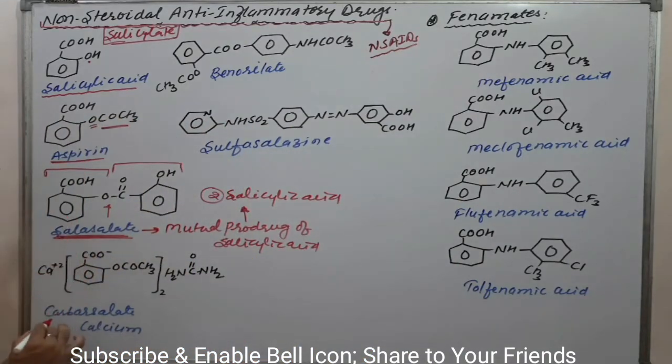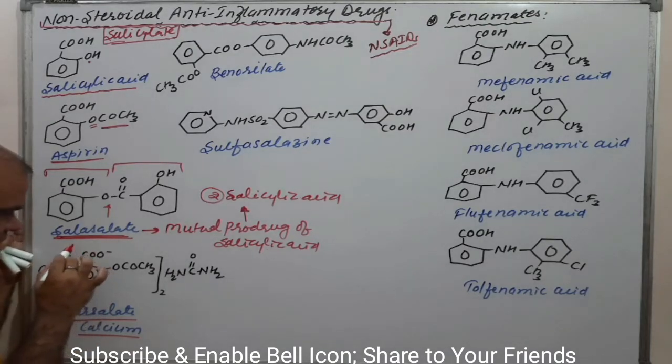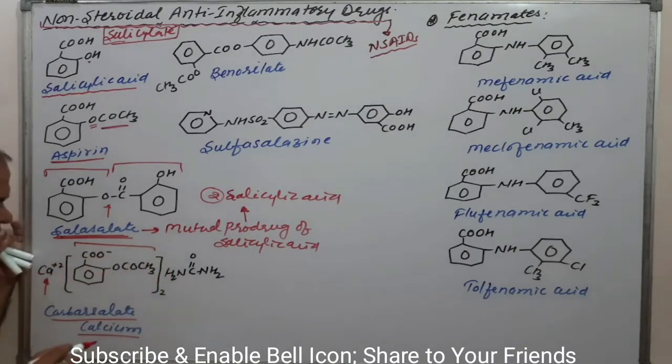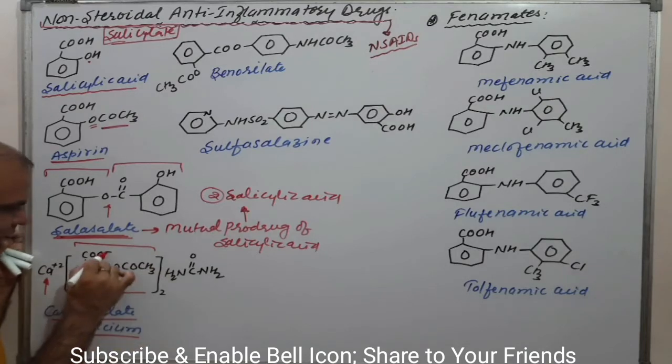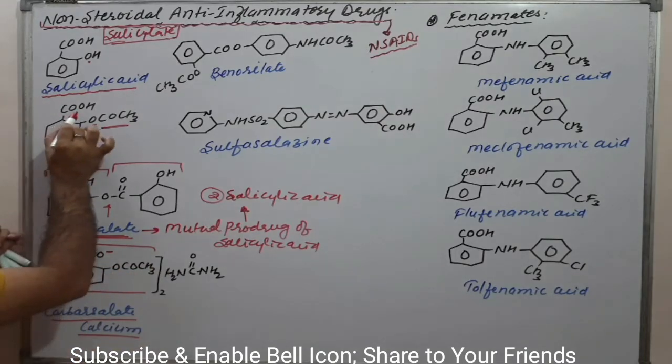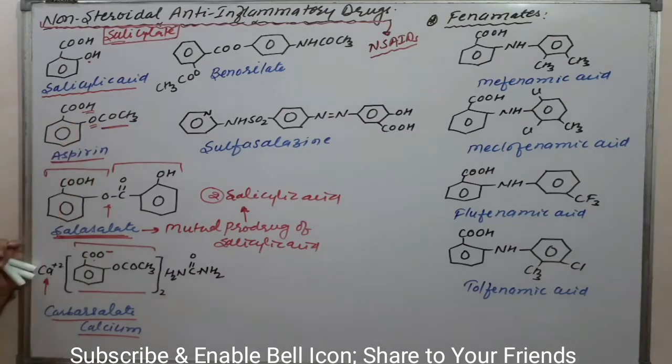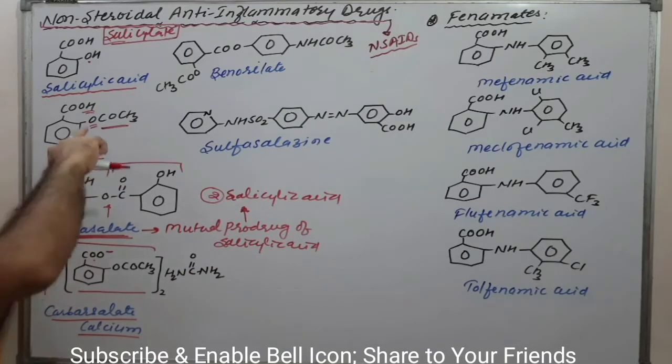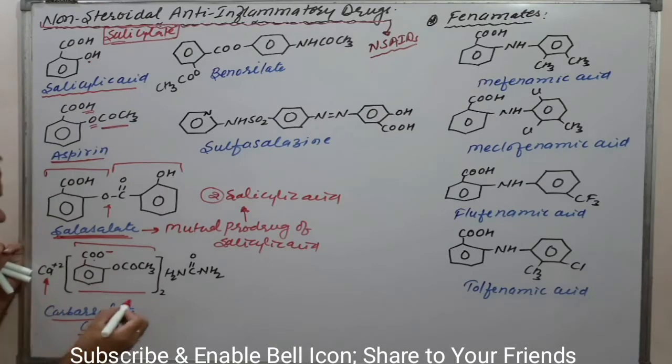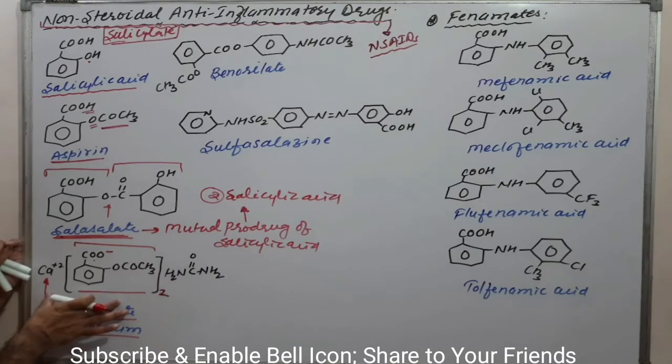Now next one, carbasalate calcium. Here this is the calcium, in salt form. How is it a salt form? See, this is aspirin, as we have discussed. Aspirin has a carboxylic group. That carboxylic group is substituted by calcium. Calcium has two valencies, while the carboxylic group has one valency. That's why we are putting two. Clear?